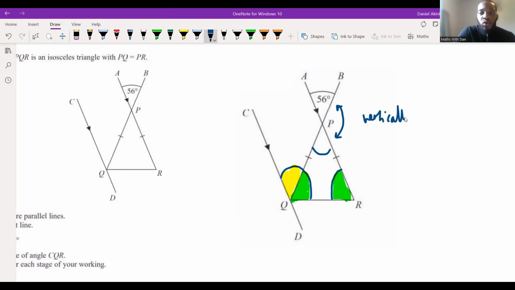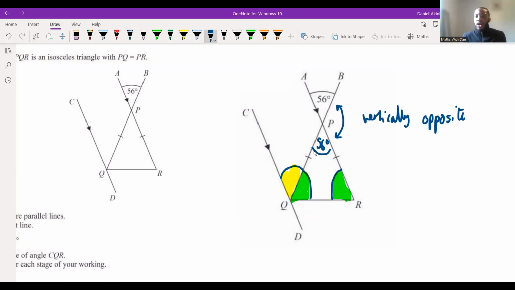And that's the rule. What does it tell you about the angles though? Are they the same? Are they different? Is one more than the other? We've got the rule, but what does it actually mean? Exactly. Thank you very much, guys. They're the same. So because these angles are vertically opposite each other, I can write this as a 56-degree angle. Now, what else do we have though?